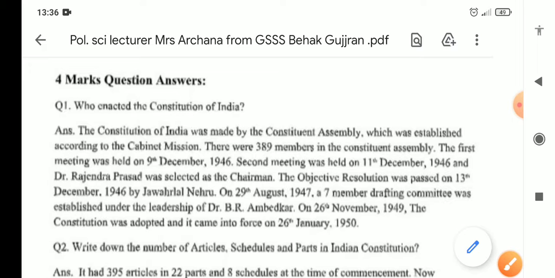On 29th August 1947, a 7-member drafting committee was established under the leadership of Dr. B.R. Ambedkar. On 26 November 1949, the Constitution was adopted and it came into force on 26 January 1950.